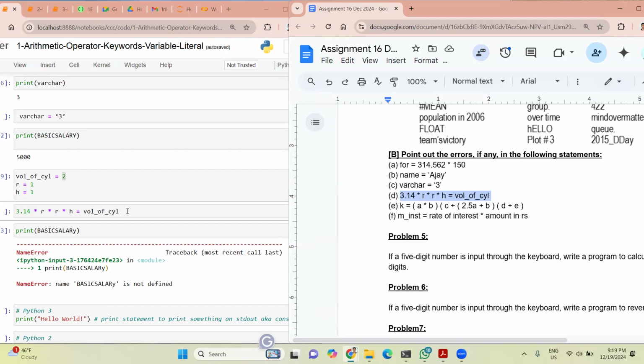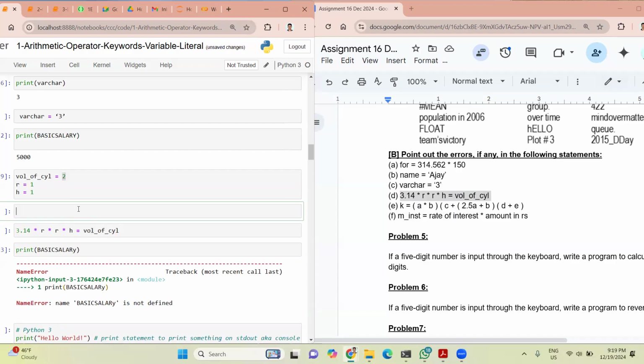It will still be an error, because as you defined before, volume of cycle is equal to 2. Or maybe it won't be an error. I don't know. It won't be an error, right? Okay. It probably won't. Python will do this automatically.